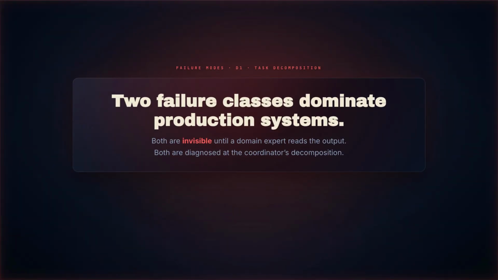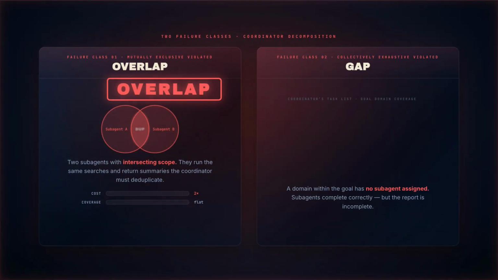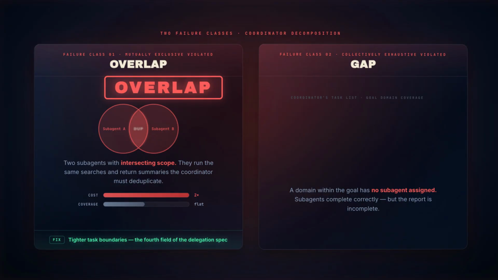2 failure classes dominate production multi-agent systems. Both are invisible until a domain expert reads the output. Both are diagnosed at the coordinator's decomposition. First, overlap. 2 subagents with intersecting scope. They investigate the same material, run the same searches, return summaries the coordinator must deduplicate. Cost doubles. Coverage doesn't improve. Fix. Tighter task boundaries, the 4th field of the delegation spec.